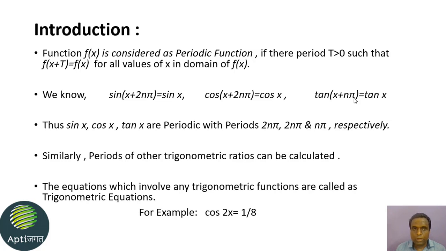Now we will see what trigonometric equations are. First of all, we must know what an equation is. Yes, we have learned in previous classes. An equation means it has two equal sides, one is LHS and the other is RHS. So for being an equation, both sides must be equal. For example, consider the equation cos 2x equal to 1 by 8. Here the LHS is cos 2x and the RHS is 1 by 8. Both sides must be equal, then only we can consider it an equation.